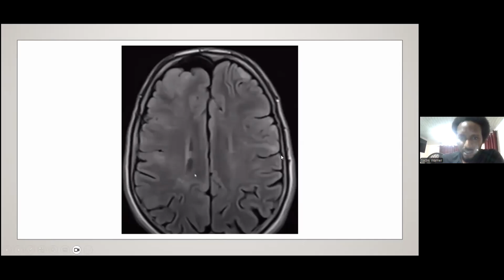And we also note the presence of the radial bands that we see here, the radial band signs, sorry, which are linear band-like projections, and they tend to extend from the ventricle all the way to the cortex, and they may terminate in a cortical tuber.